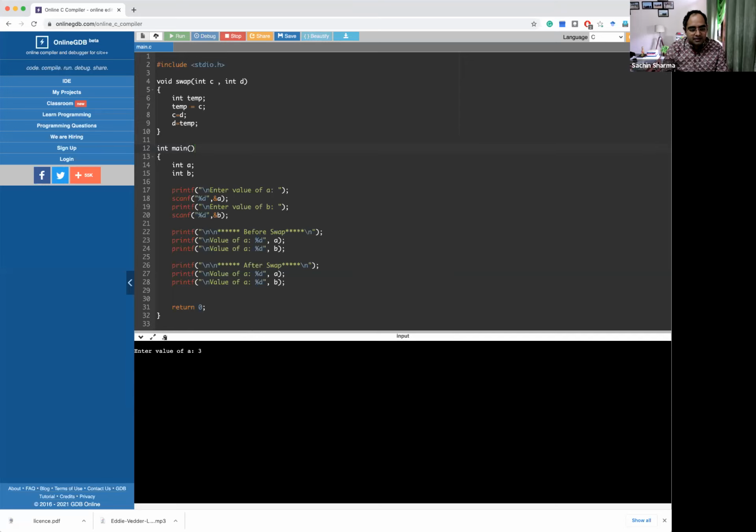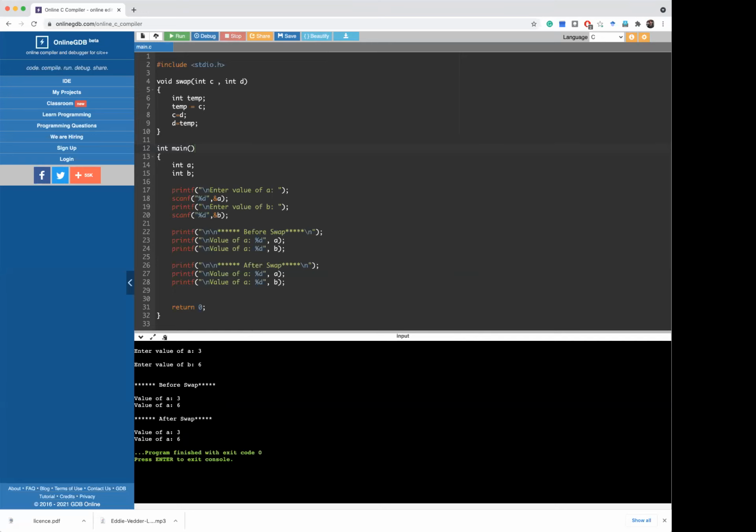Suppose I am giving 3 here and then I am giving 6 here. So now after swapping, A should have the value 6 and B should have the value 3. But what is happening? It is not doing anything. It is giving us the same result even after we are swapping. So although we were expecting a different result, it is not giving us that result according to our requirement. We think that we have done things right, but actually there is some problem. And because of that, I wanted to discuss with you the concept of something else that is called a pointer.